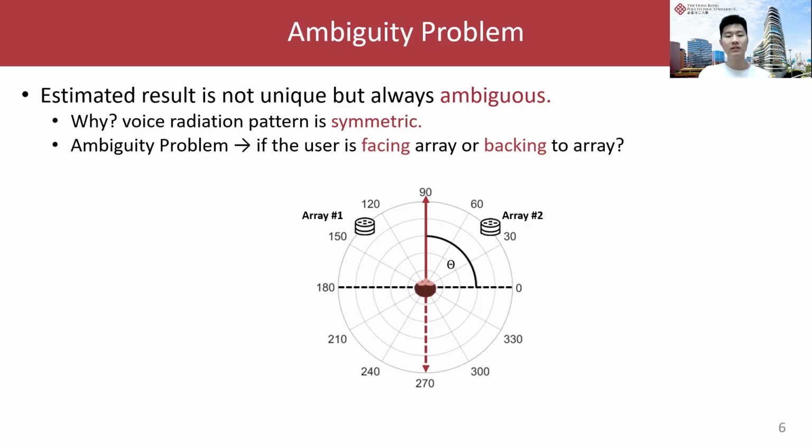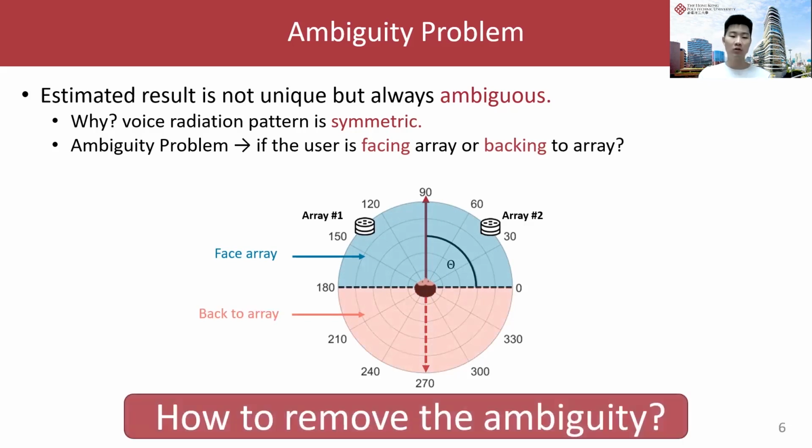But a key observation here is that these 2 degrees are symmetric about the x-axis. So here the disambiguation problem turns into detecting if the user is facing the arrays or back to the arrays. So next step, how to remove the ambiguity with this observation?